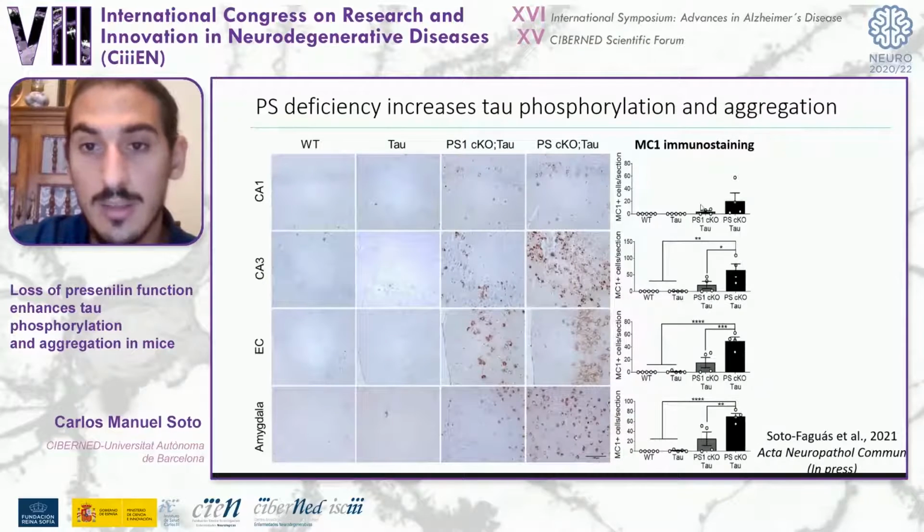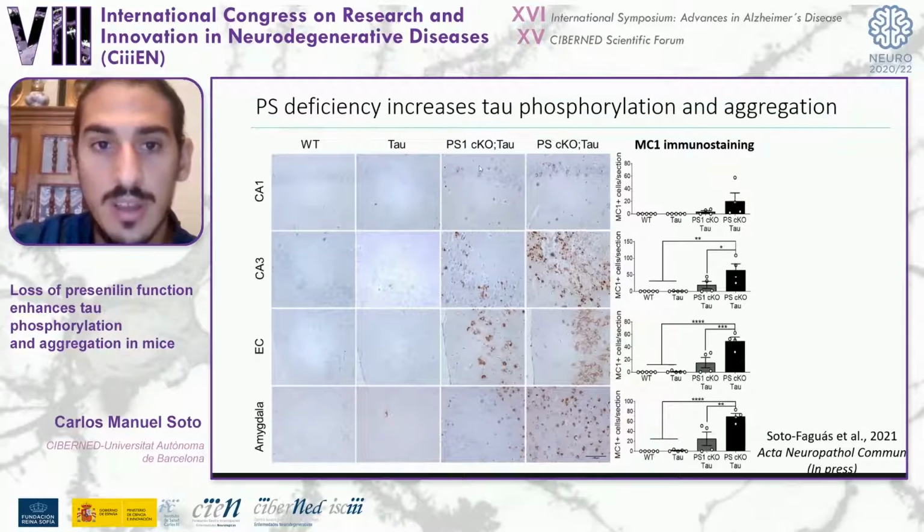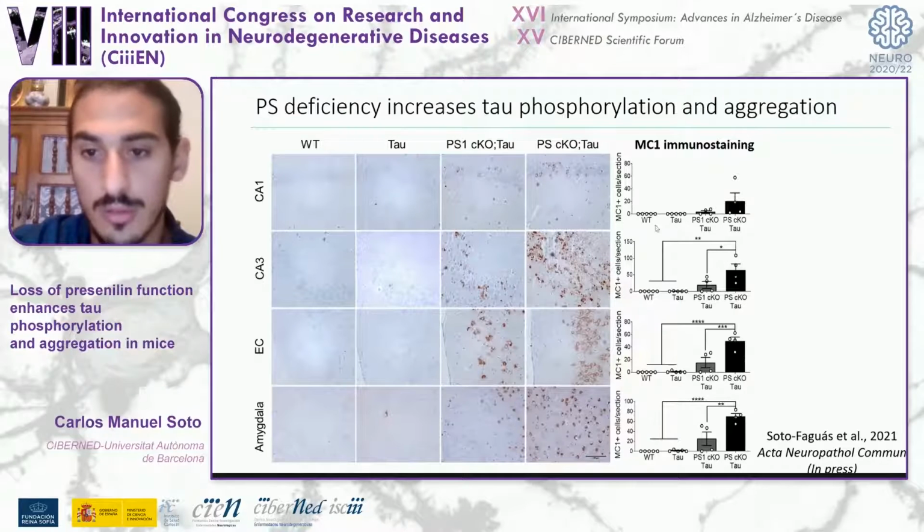And with a similar result with the MC1 antibody, we found increased levels of aggregated tau in these two groups, but not in its controls.